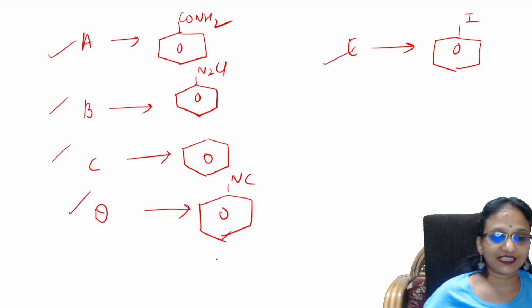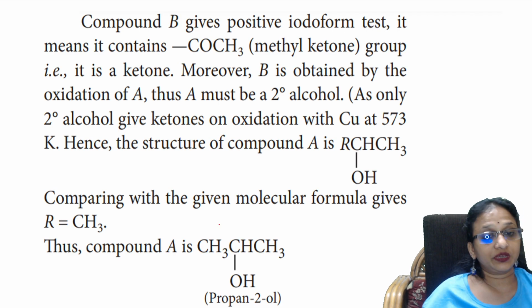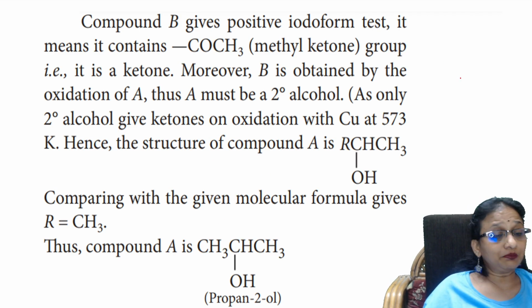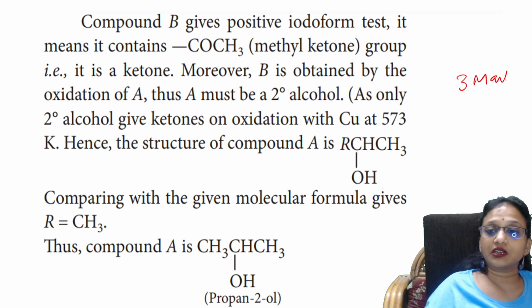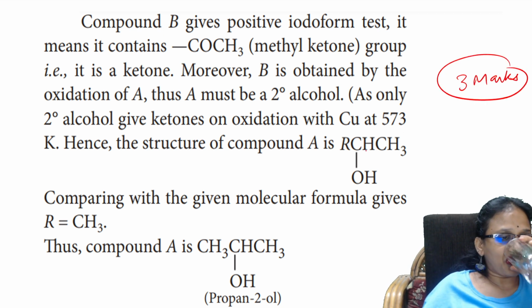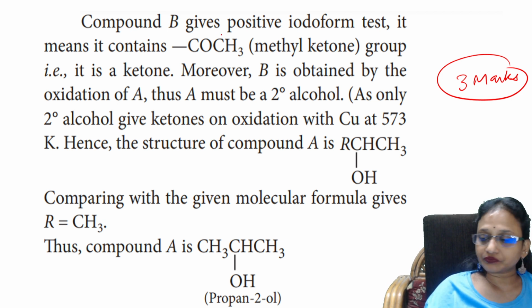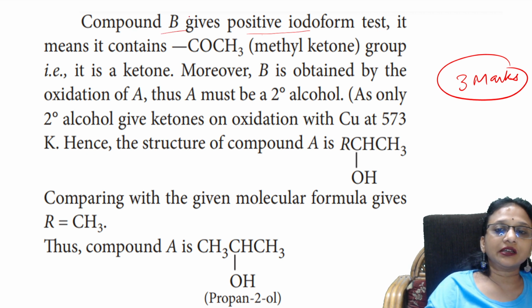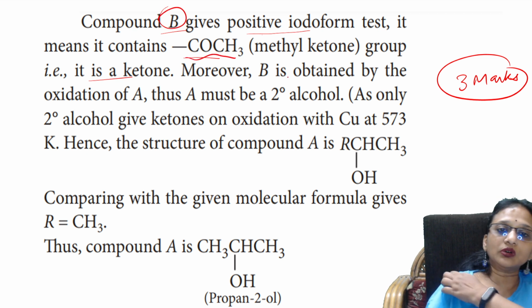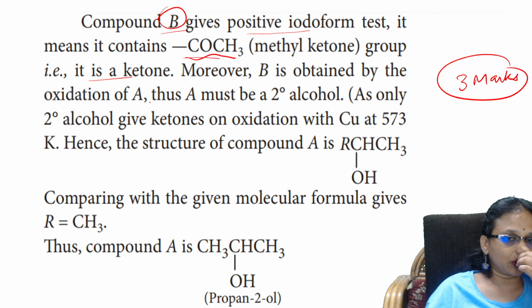What is it, students? Yes. Let us see one more question. Oh, big question. It's a compulsory 3 marks question. Remember. Okay. Compound B gives a positive iodoform test. Okay, so compulsory, and let us read. It means it contains a methyl ketone group. Okay, it is a ketone. Done. Moreover, B, that means I understood B is a methyl ketone. Moreover, B is obtained by oxidation of A.